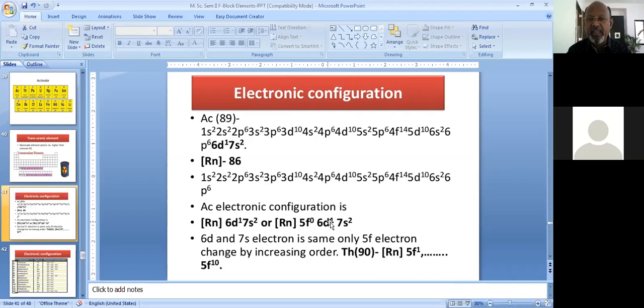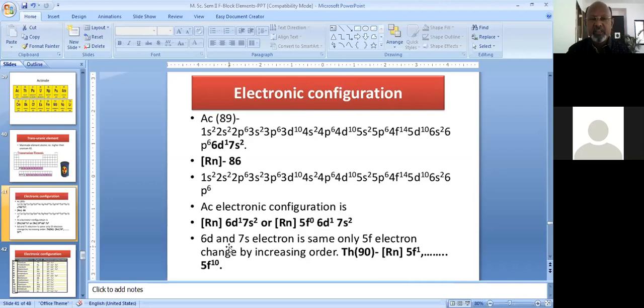So the 89th electron enters the 6d orbital, even though actinium has 4f0 electrons, and even though it is shown in the 5f electron series, because actinium resembles all the properties shown by the rest of the elements, similar to the lanthanides, where lanthanum, being the first member, also shows a similar type of electronic configuration, 4f0, 5d1 and 6s2.